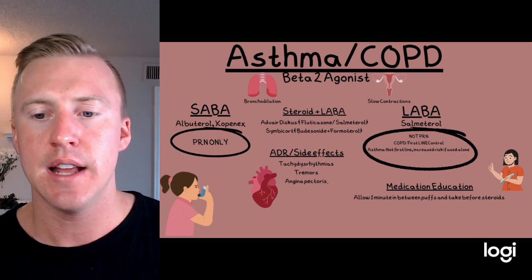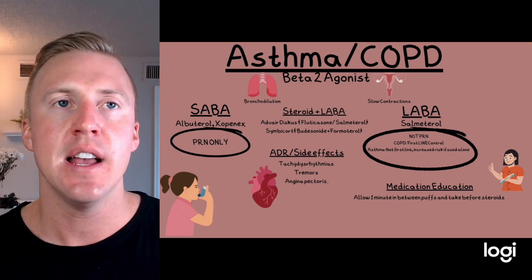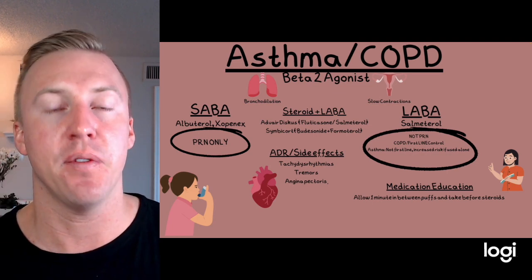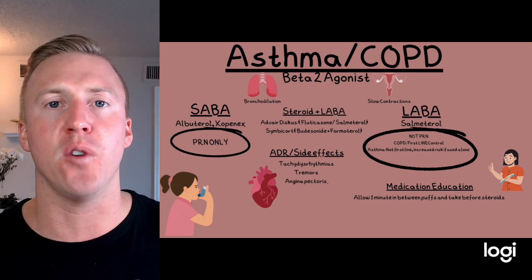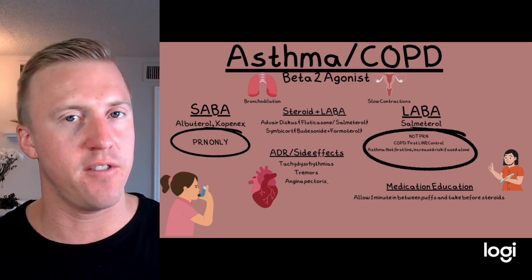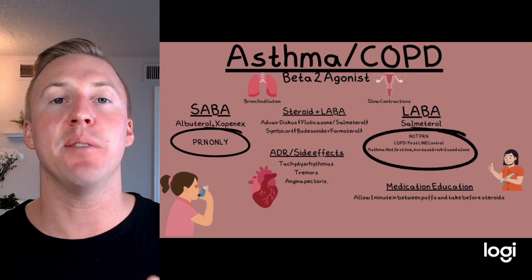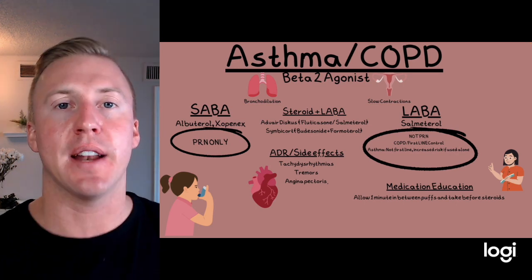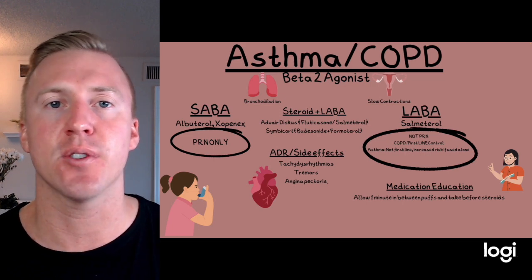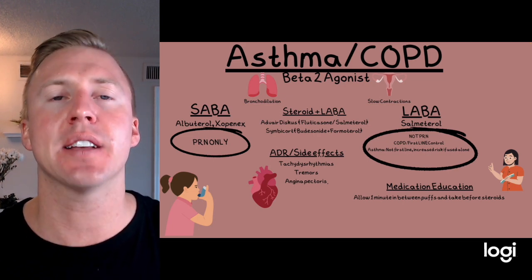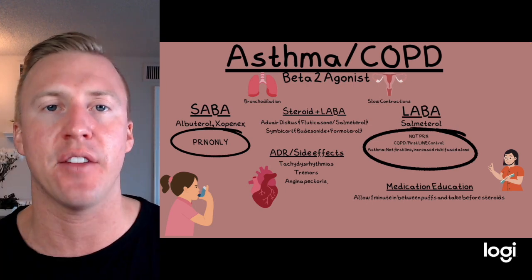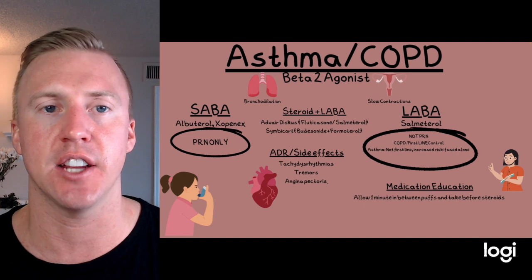Now, some medication education with these: if your patient's taking multiple puffs, tell them to take the puff and wait a minute before the next one. The reason for that is the one puff will open up those bronchioles, thus giving more space, more room for that next medication to come in. This is also why, if they're on a beta agonist and also a steroid, start with the beta agonist, because it's going to open up those airways, and then when they inhale their steroid, it's going to have an easier path to go into. So that's just some good education to share with them.